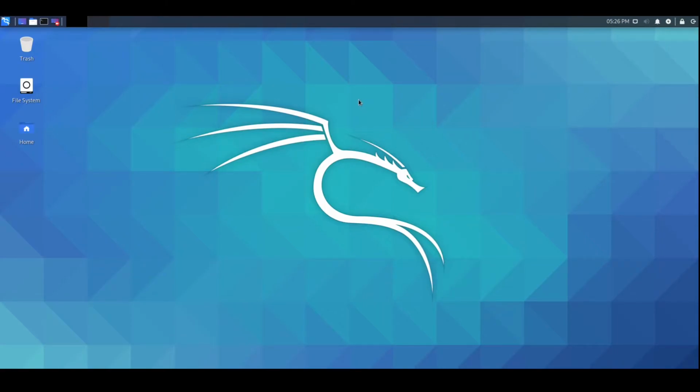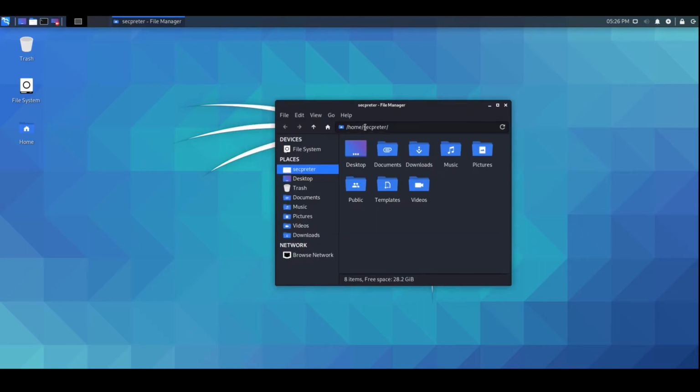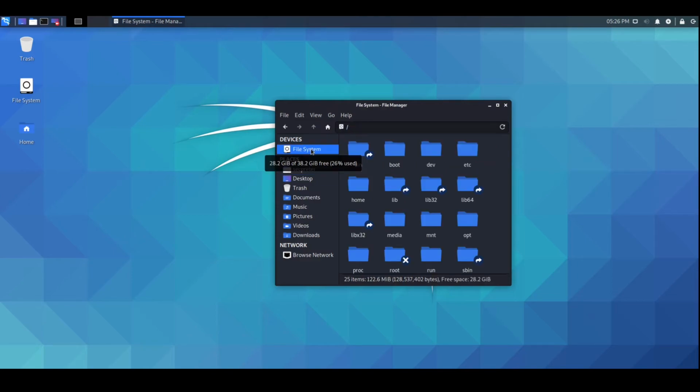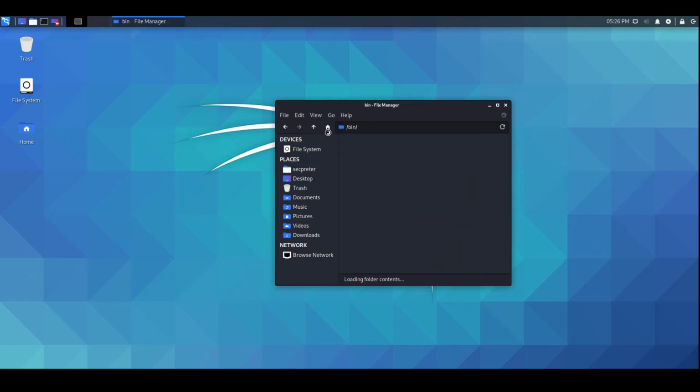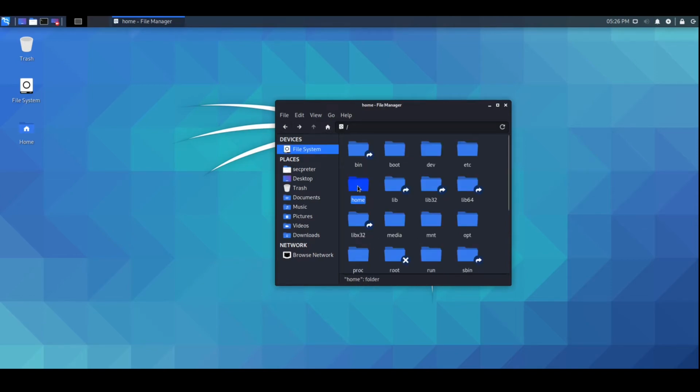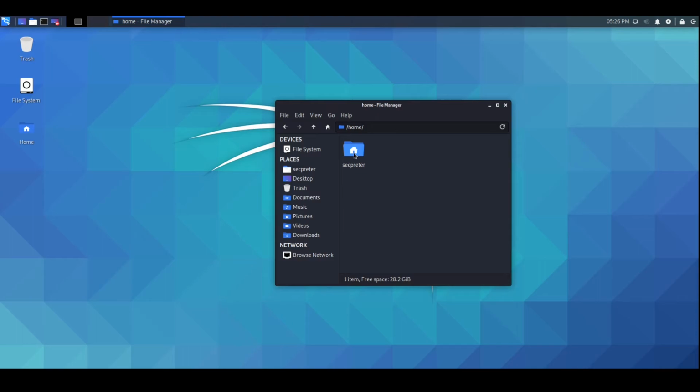So going back to our desktop environment of Kali Linux, I will show you how we can navigate our file system. First, you can use folders in the GUI. We can navigate to the file system, go to bin, go back, and go to our home folder again under secpeter or user.